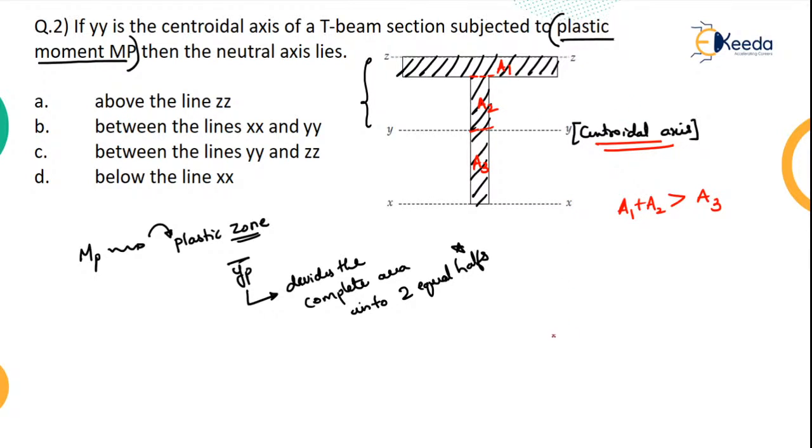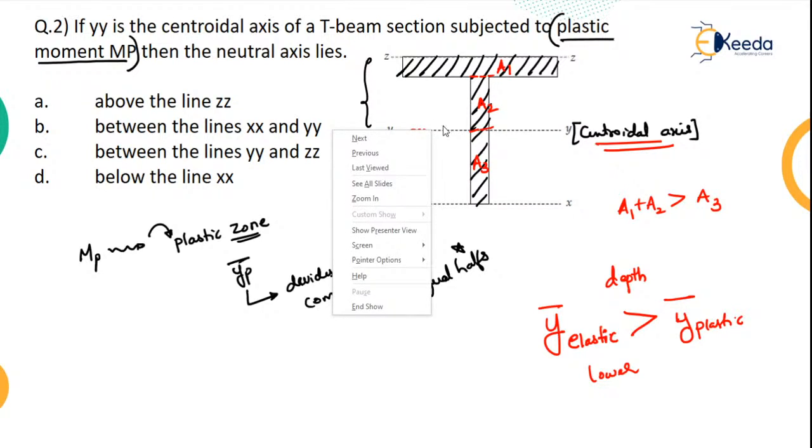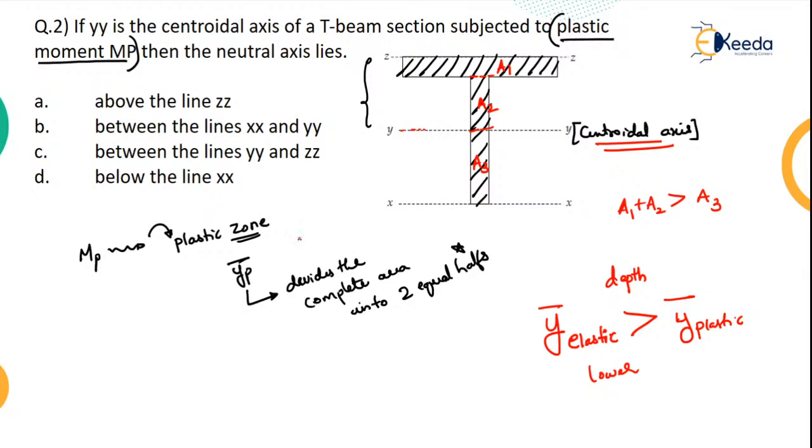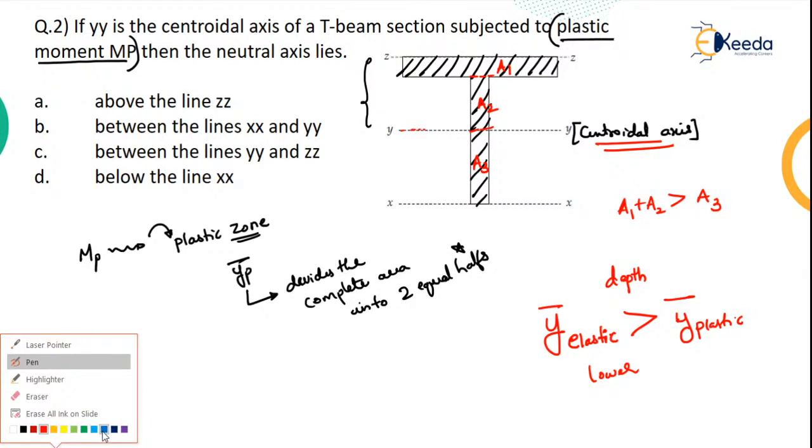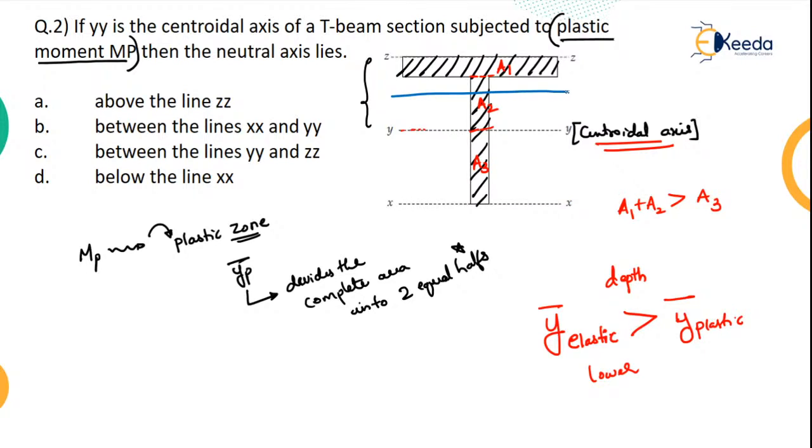See, generally your Y bar of elastic, that is the elastic neutral axis, is lower when compared to your plastic neutral axis, or what you can say is the depth of the elastic neutral axis is greater than the depth of the plastic neutral axis. So if the elastic neutral axis is here, when it comes to plastic, obviously this depth has to reduce. So if the depth has to reduce, where should the neutral axis go now? The neutral axis should shift towards the top.